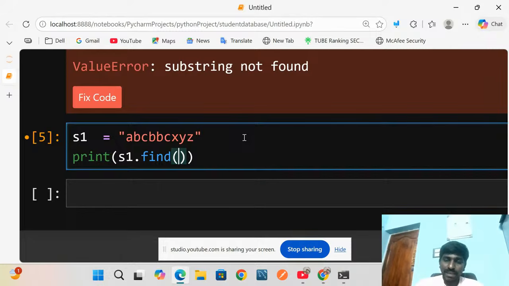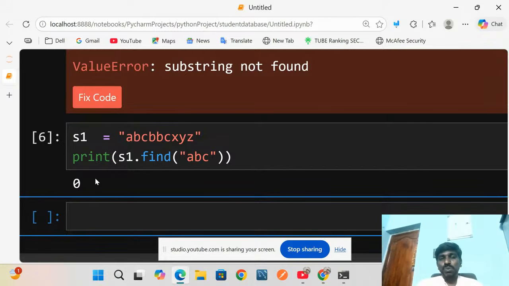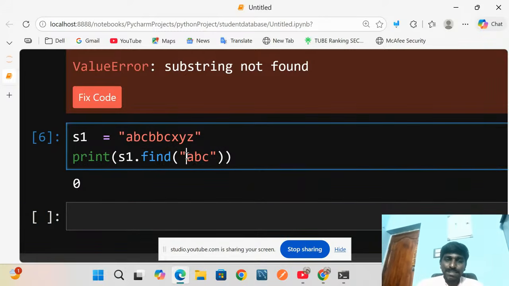I give ABC and run this, and we get 0. So ABC is a substring of the given string. It won't display 0, 1, 2, 3; only the position where the substring starts is displayed here. Got it? So now it starts with 0.